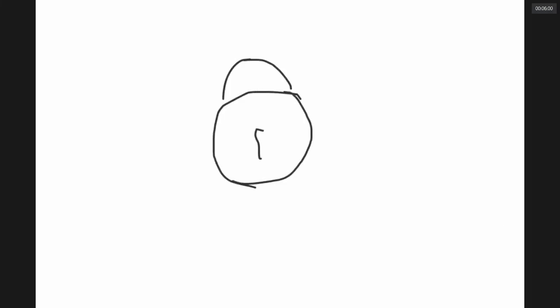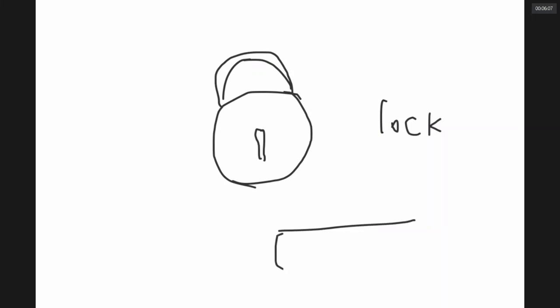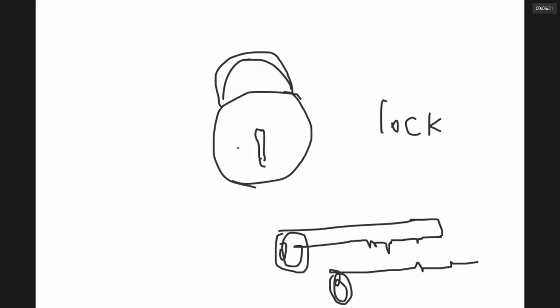If you have a lock, and if you have a key, this particular key can open this lock. Now, if you make a key which is like a mirror image of this, can this key open this lock? What do you think? Yes, sir. Can.